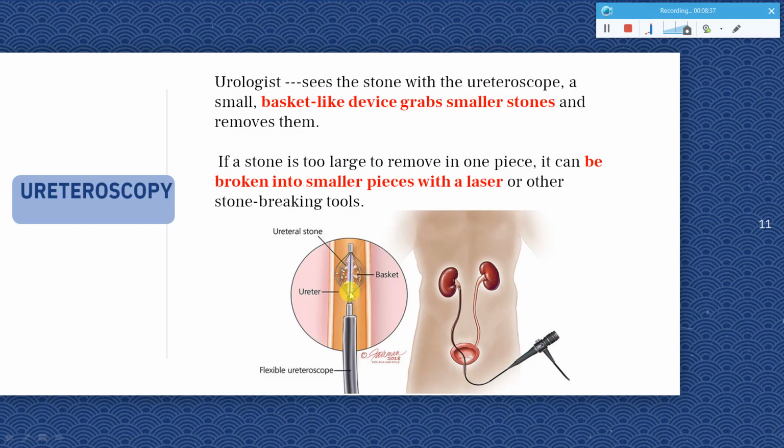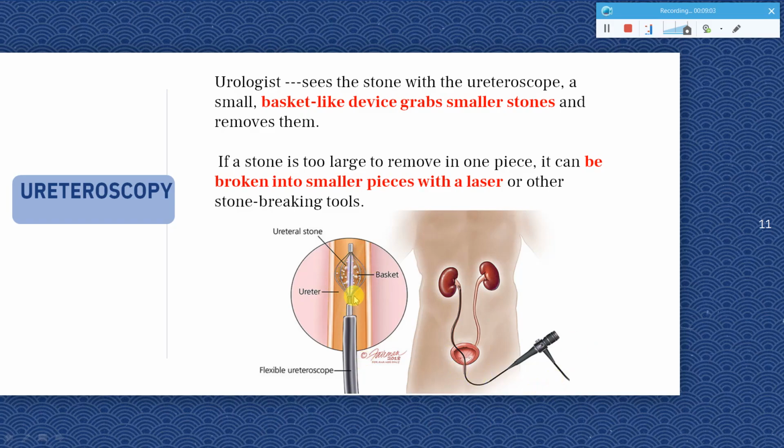So using those techniques, whether laser or any stone breaking tool will be used, they will break open the stone within the system, and once it breaks that stone, it will open its basket and collect all that material and get it outside. So in this way, the stones can be broken and taken outside. In this way, definitely the pain that is caused because of blockage can be reduced.